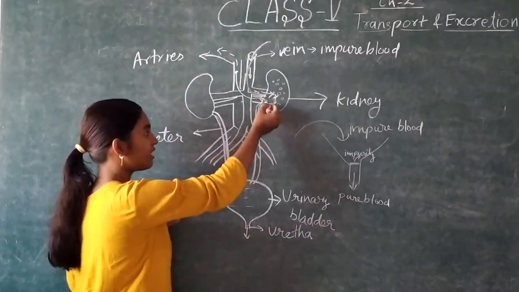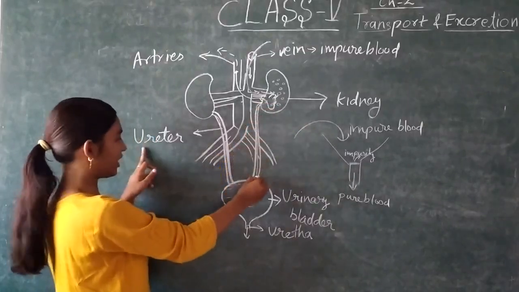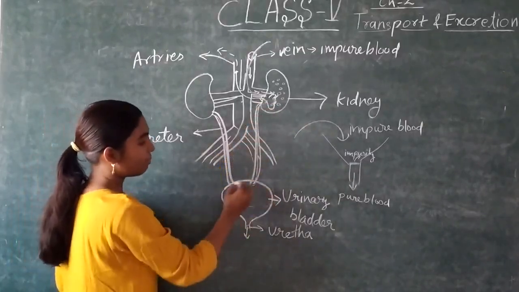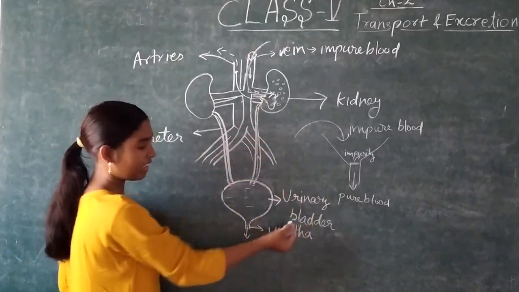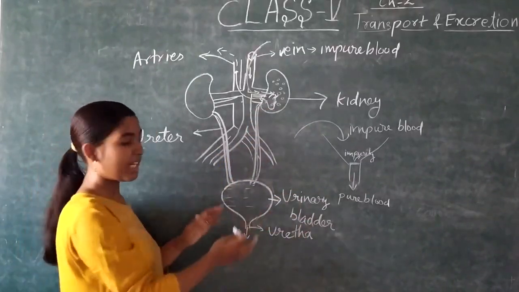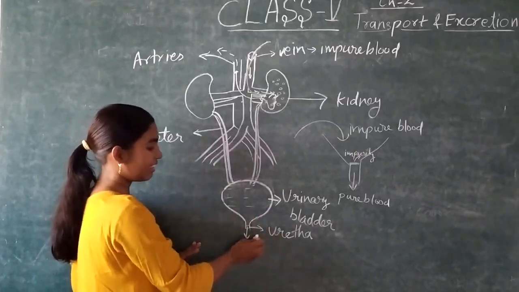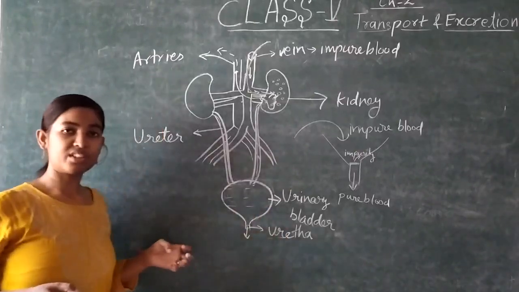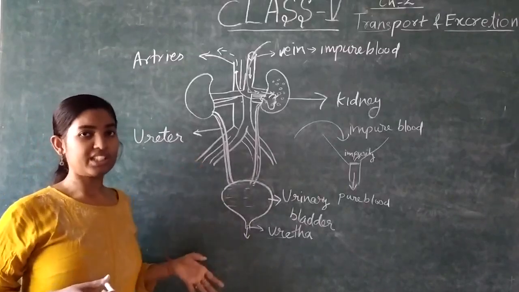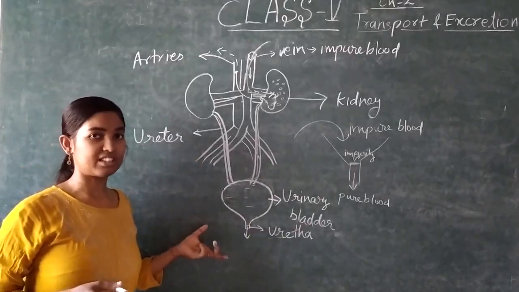Now the waste product is coming down with the help of ureter and collecting into a pouch-like structure that is known as urinary bladder, and when this bladder is filled, then we need to go to the washroom to freshen up. The urethra is releasing out the waste. So this whole is the process of the excretory system.